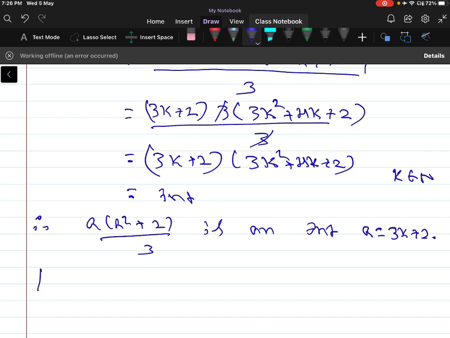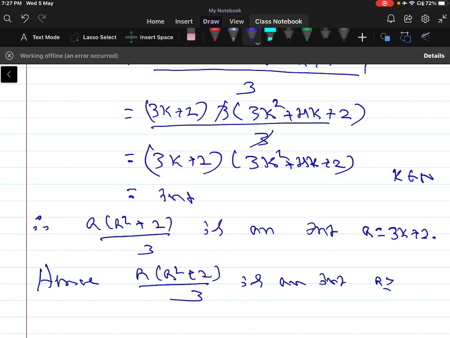So hence the expression a into a square plus 2 divided by 3 is an integer for all a greater than or equal to 1.